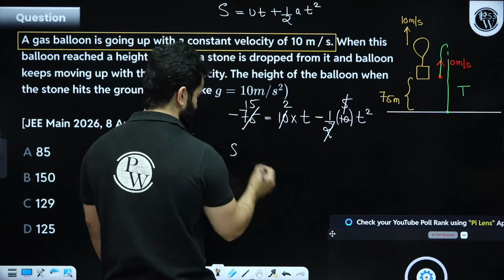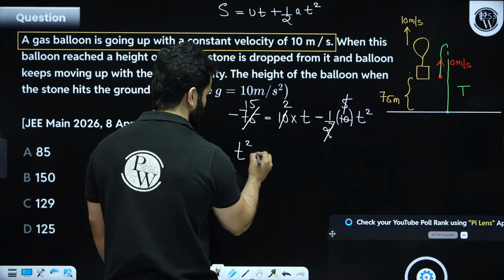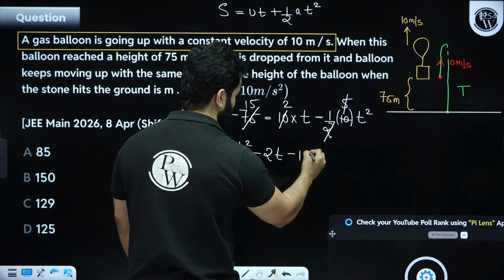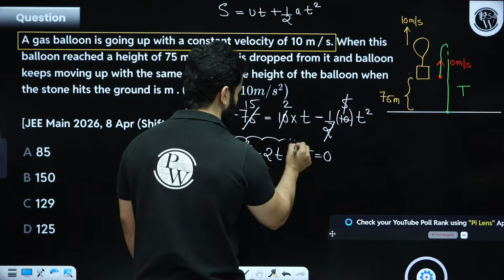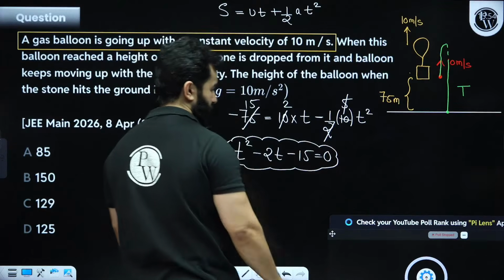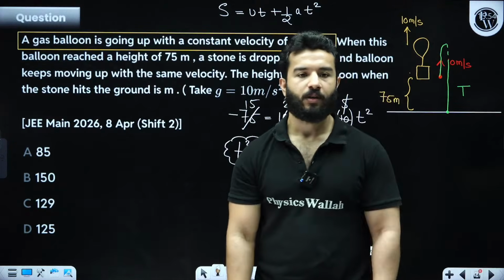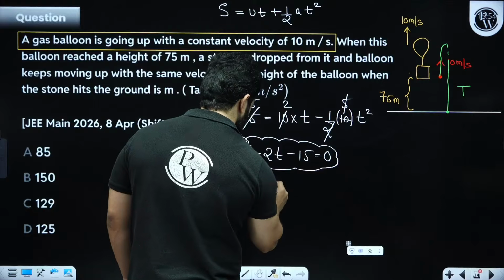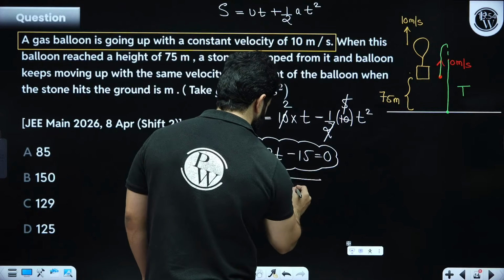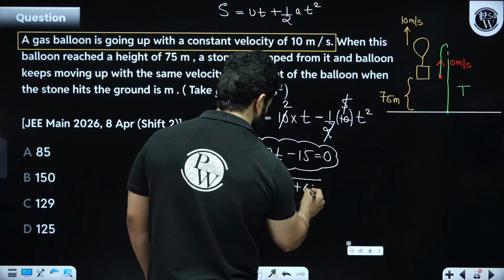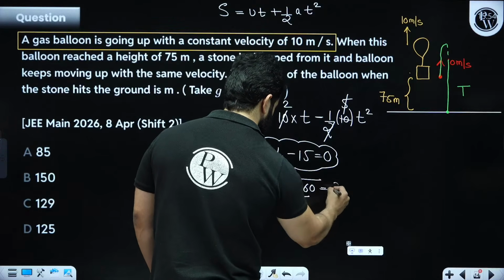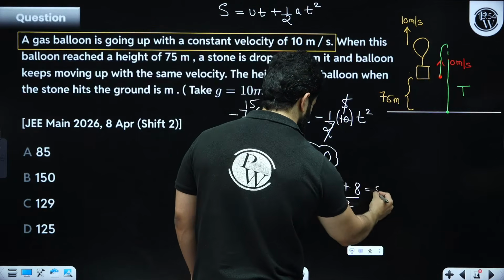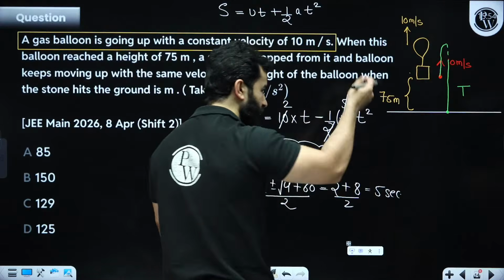So you will get t square minus 2t minus 15 is equals to 0. From here, my dear friends, find out the time. Be quick. Find out the time. So time will be minus b plus minus under root b square minus 4ac divided by 2a. So 2 plus, obviously I am going to take plus, this is going to become 8 divided by 2. So that means I am getting 5 seconds. So in 5 seconds it will come down.